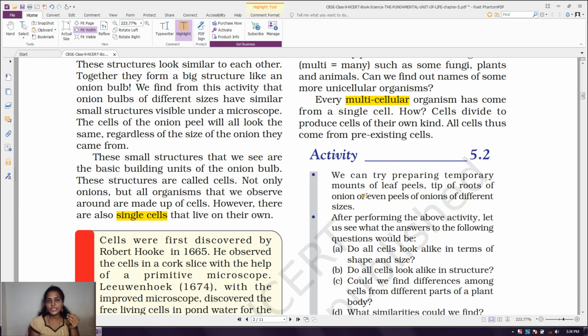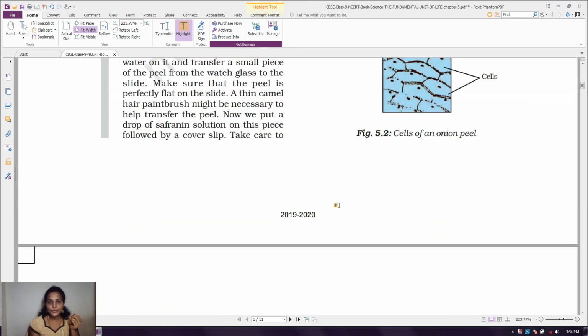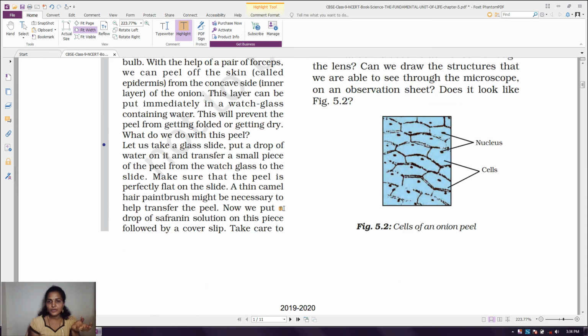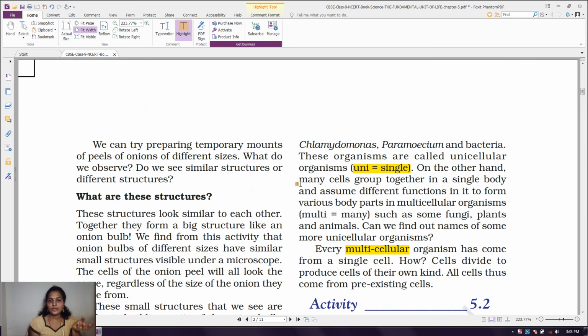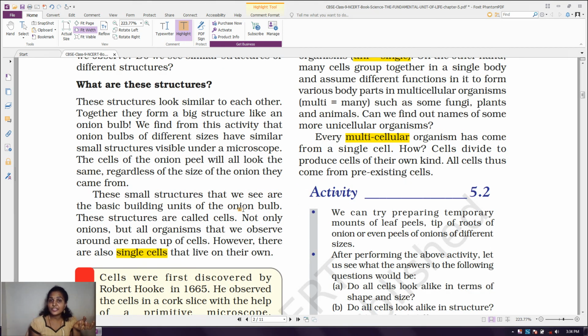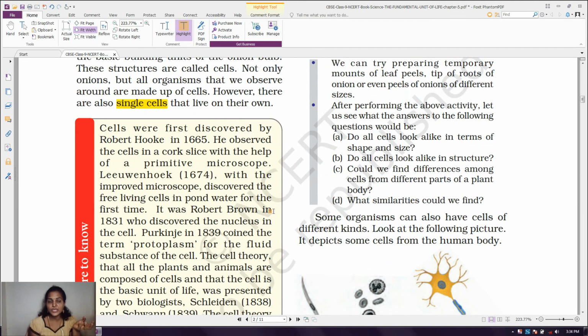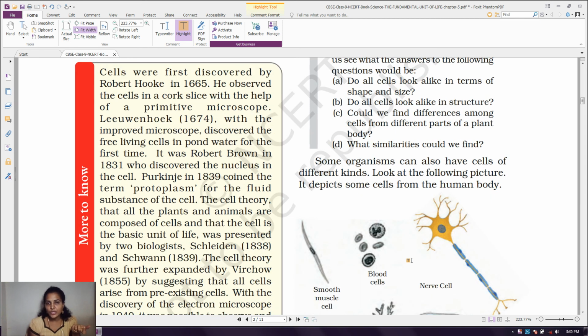I hope the concept is clear for you till now. What are cells? Who discovered the cell? How do the cells look, and what are the types of organisms based on the number of cells? What are the differences between unicellular and multicellular organisms? How do the cells perform their functions because of the special features present inside? Those are the nucleus, cytoplasm, and plasma membrane, the three main organelles present inside the cell. Those are the things we discussed in this video. In the next video, I'll continue this lesson. Thank you.